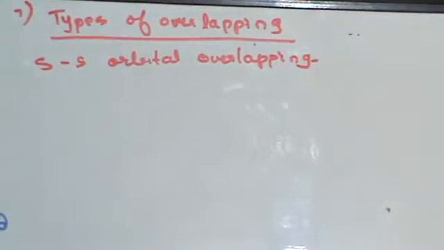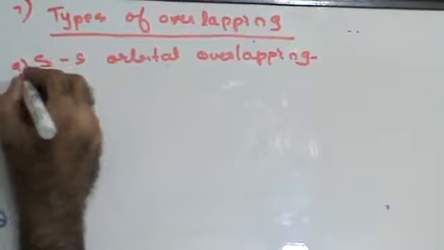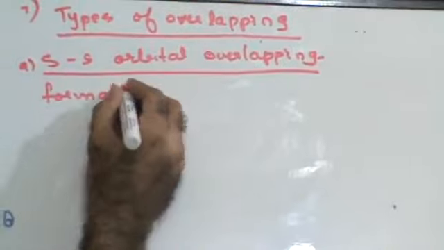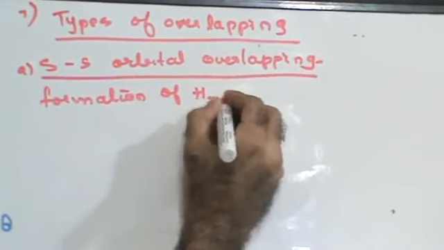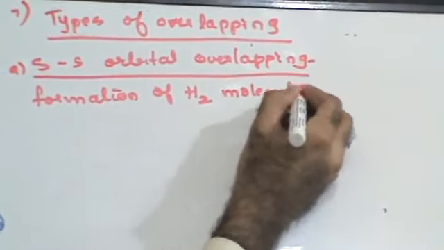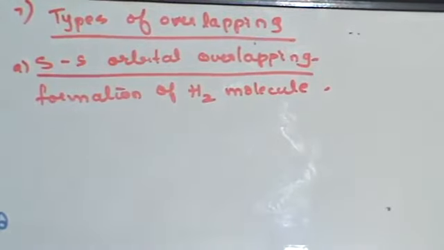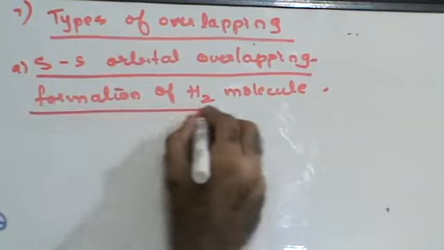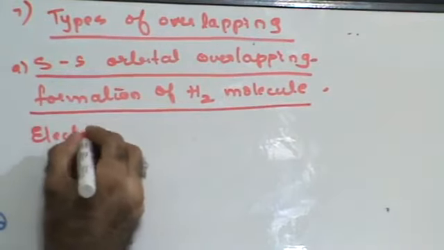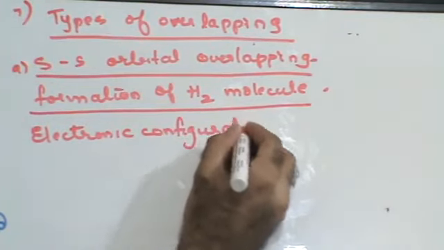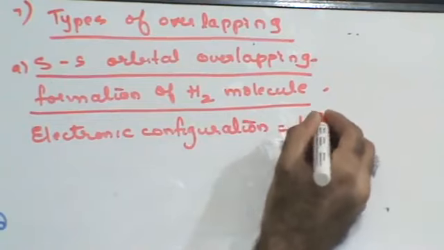Let me explain this to you with the help of the formation of the hydrogen molecule. Hydrogen has only one electron. The electronic configuration of hydrogen is 1s1.